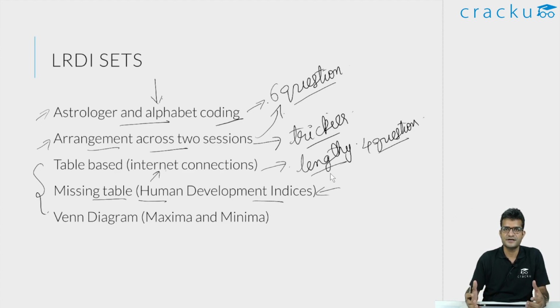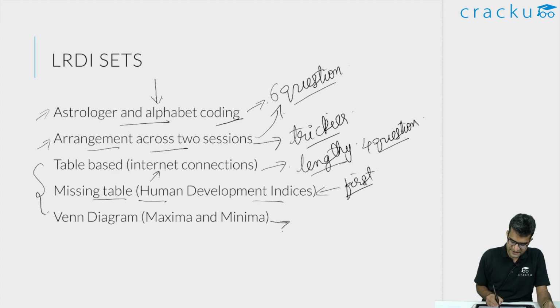Once you look at the set, you know that this is a missing table set. And within the first 10 to 15 seconds, your mind is already tuned in. You are trying to solve this set, and there are very few instructions. I think there are 1 or 2 instructions which you'll have to keep in mind, but otherwise it's a straightforward set. So if you can give 10 to 15 minutes, you will get this correct. So this is the kind of set that I would definitely try to attempt first, because I know that after 15 minutes, for sure, I'm going to get this set correct, and then I will be much more at ease. Then I can go and try to solve the remaining sets.